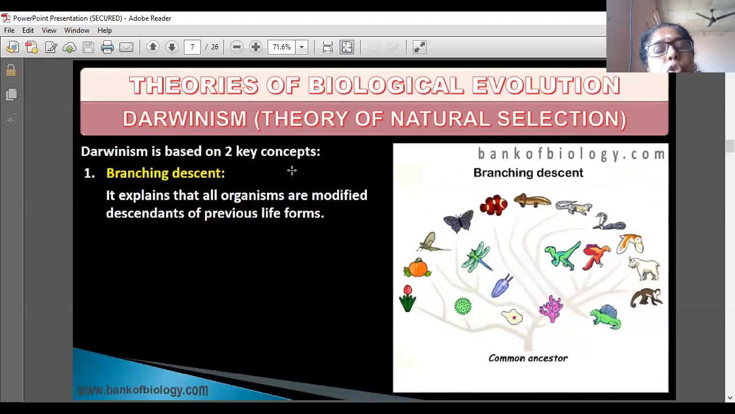Darwinism is based on two key concepts. First one is branching descent. From a common ancestor, many organisms can be formed. That is branching descent. It explains that all organisms are modified descendants of previous life forms.